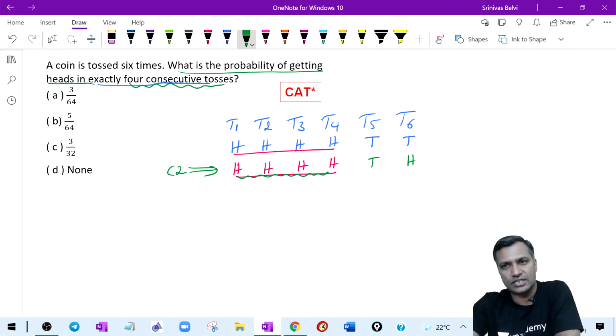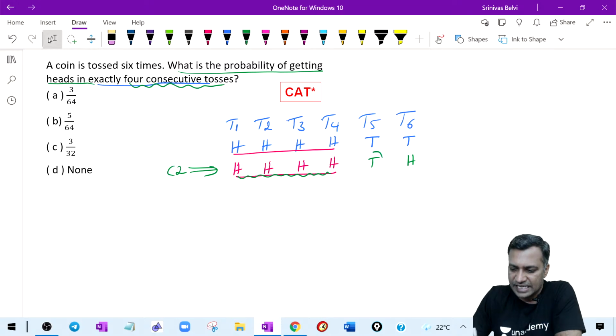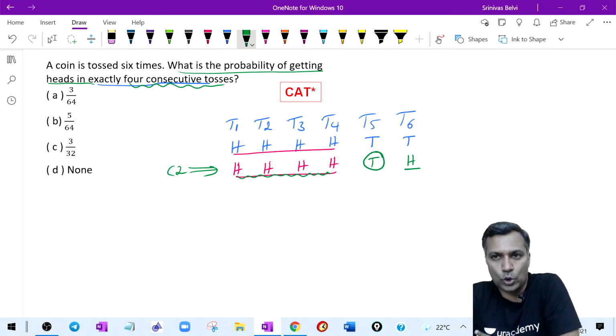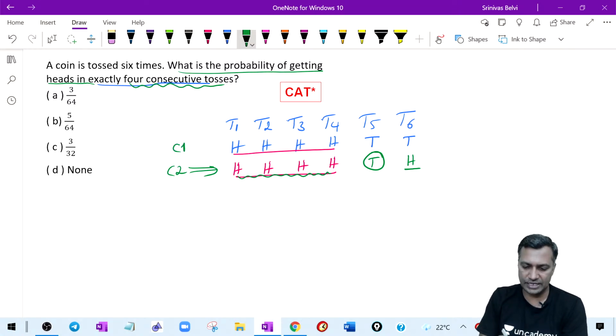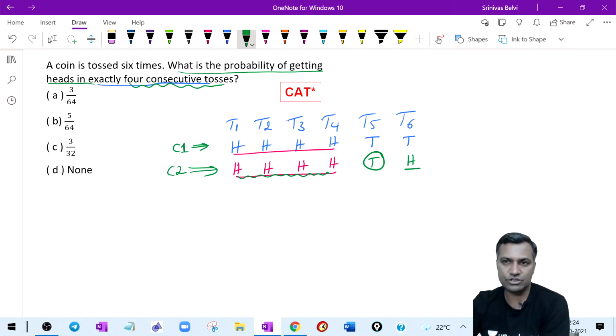Case 2 is also 4 consecutive heads. You have to break the sequence using this tail. After that, you can either include a head or a tail. The sequence is broken. So this is where some people make a mistake. This is the case in which people make a mistake. Case 1, we all think of, but case 2 is the catch in this particular question. Case 2 is the catch.